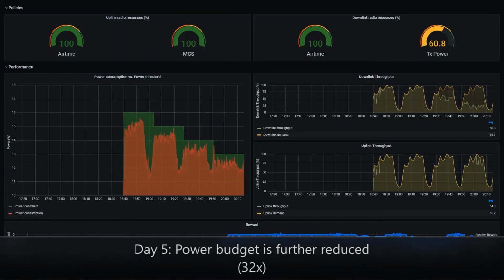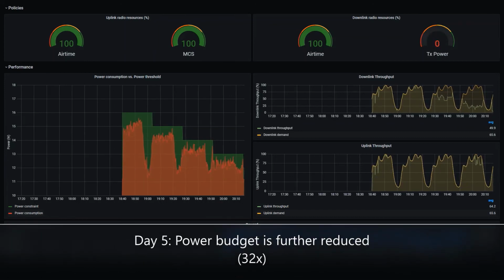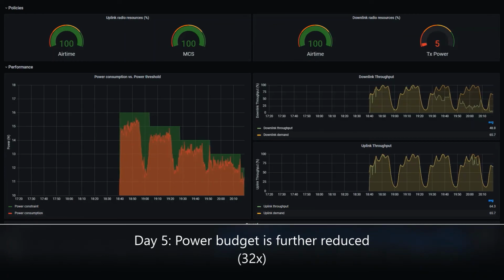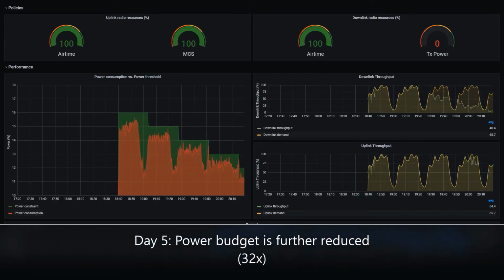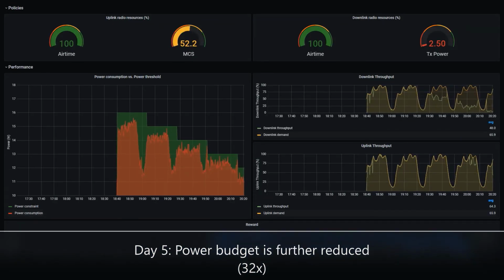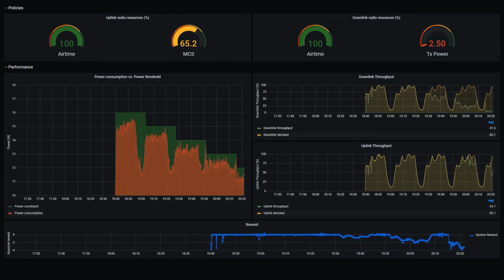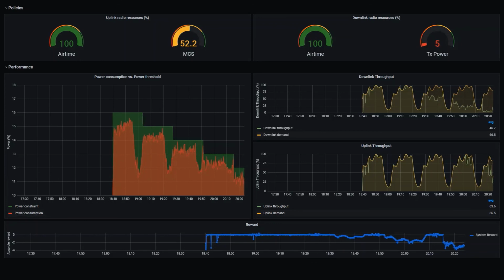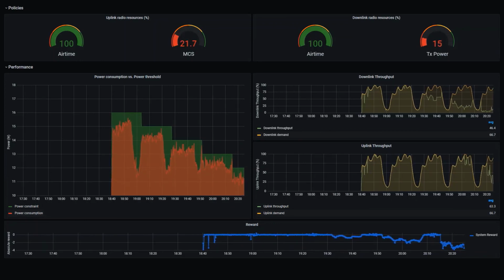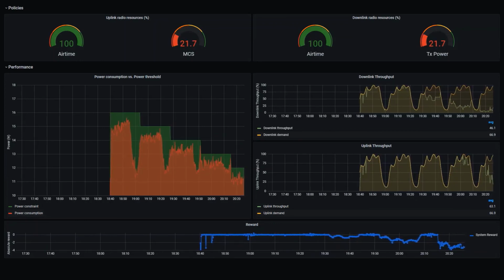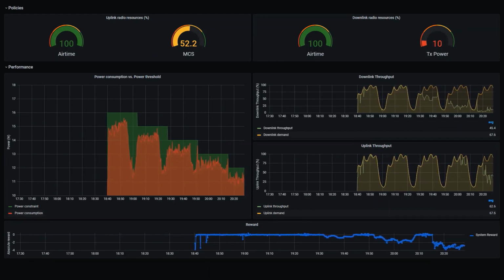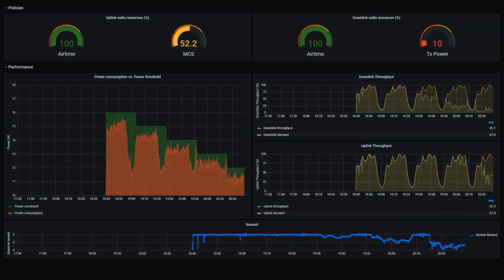During the final day of our demonstrator, we reduce our power budget a bit more. As a consequence, the algorithm is limited to a small set of actions that can maximize network capacity while respecting our tight budget constraint. We can observe that now the algorithm is forced to sacrifice both downlink and uplink capacity substantially.